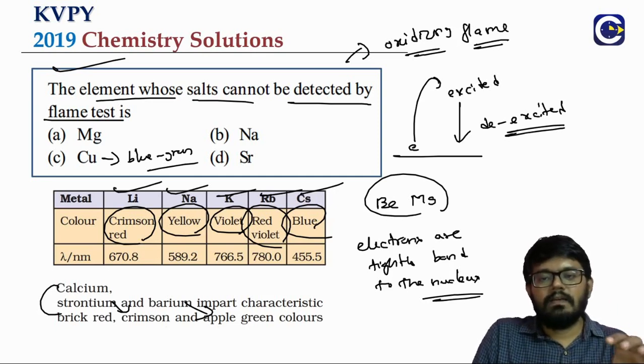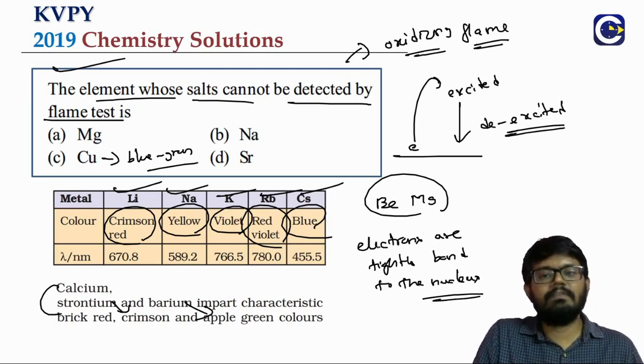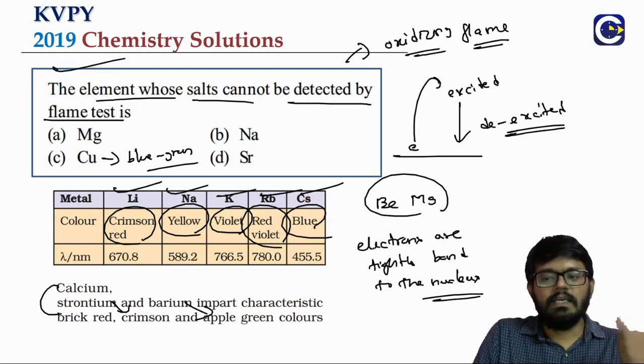So here the energy required to excite the electrons will be higher, and it will not fall in the visible spectrum. That is why we cannot see with our naked eye a characteristic color given by beryllium or magnesium in the second group.